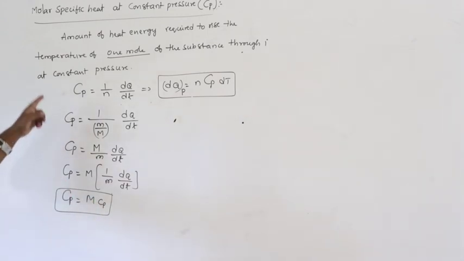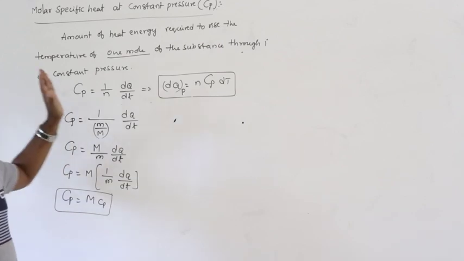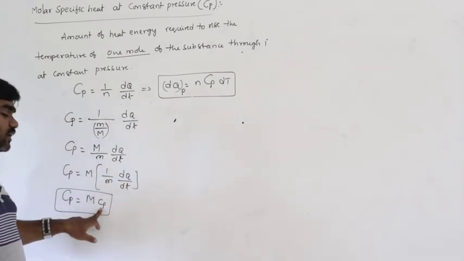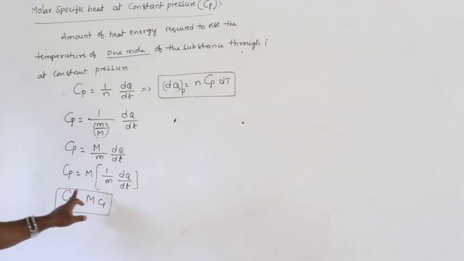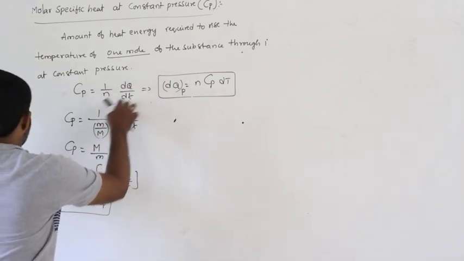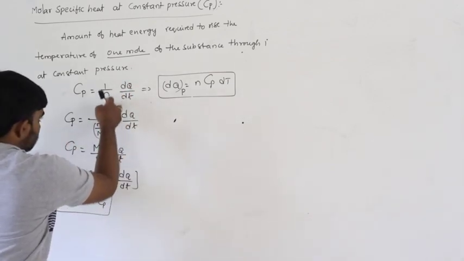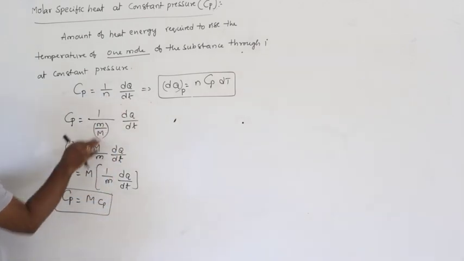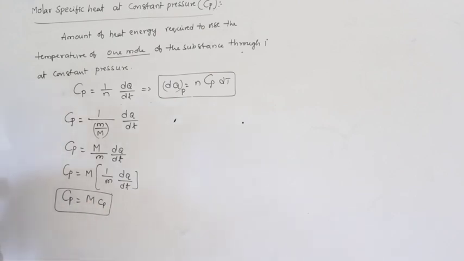That is the relation between molar specific heat and specific heat at constant pressure. This is molar and this is just specific heat. Cp equals 1 by n into dq by dt, and the number of moles can be written as small m by capital M, fraction reversed, that is M into cp.